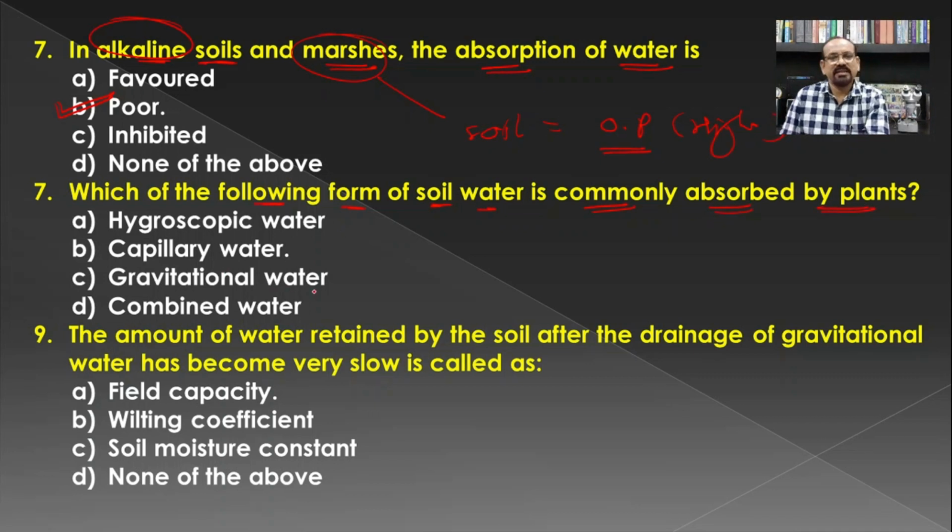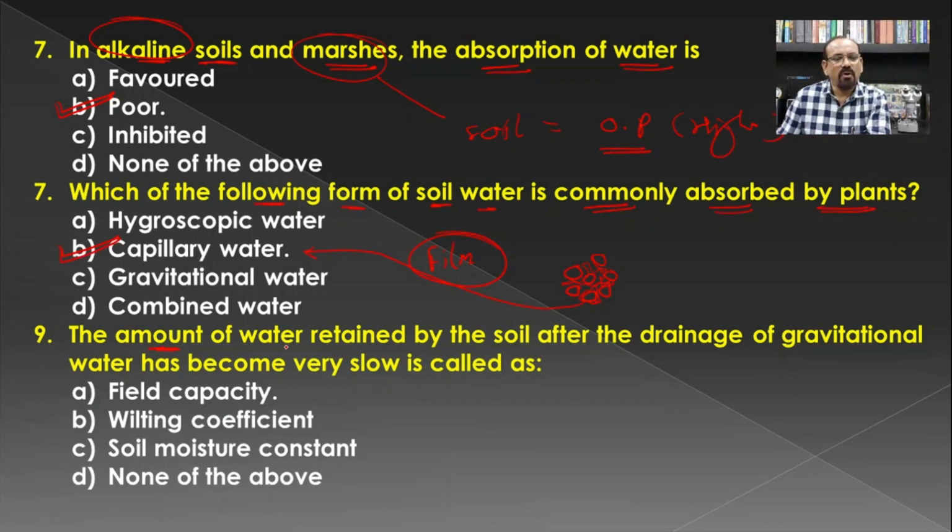Then, which of the following forms of soil water is commonly absorbed by the plants? Earlier we have seen that the soil water present in between the particles in the form of a thin film. Say, for example, these are the soil particles, and here there is water in the form of a thin film. Such water is absorbed, and this water present in the form of a thin film is known as the capillary water.